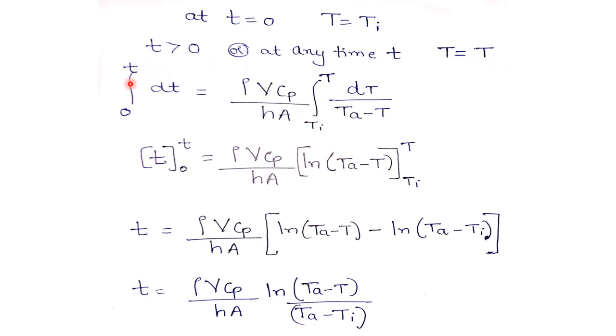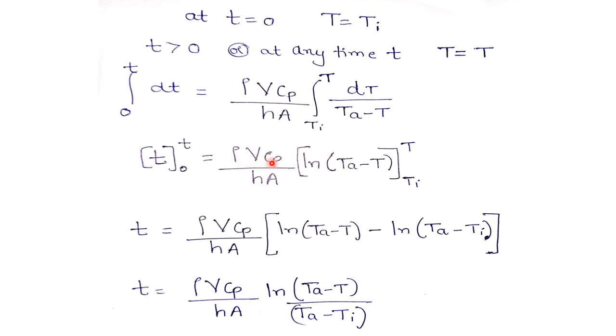Now if I integrate equation 1 with the limits 0 to t, that means from time t equal to 0 to any time t, integration of dt will be equal to, so all these terms are constant, I have taken outside. So integration from Ti to T, that is from t equal to 0 to t: at t equal to 0 the temperature is Ti, and at any time t the temperature of the body is T only. So dT divided by Ta minus T. If I integrate this dt, it will be t only with the limits 0 to t.